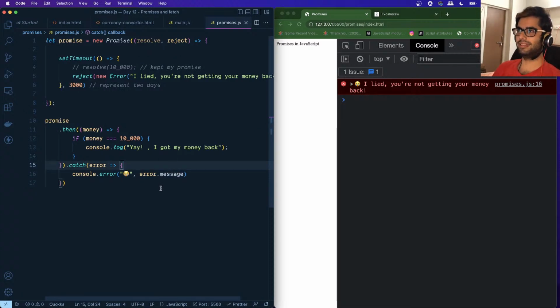So is this clear to you guys? What a promise is, what happens when the promise is fulfilled, and what happens when a promise is rejected? You can represent different scenarios using promises. This was one scenario where we considered the example that I borrowed money, then I promised that I'll give it back to you after 2 days.